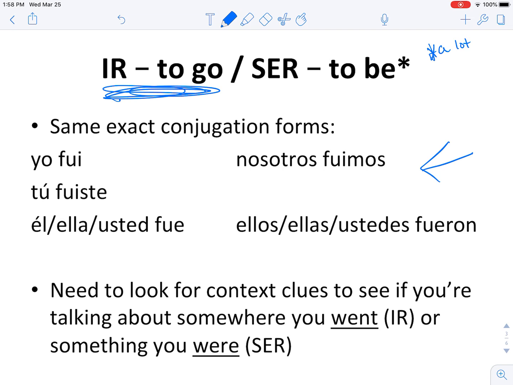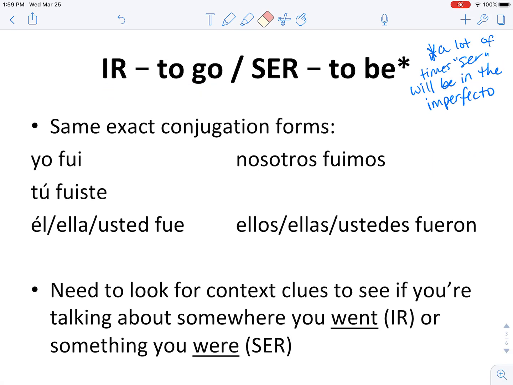I'll write it up here for you. A lot of times it'll be in the imperfecto, where we had era, eras, era, éramos, eran.